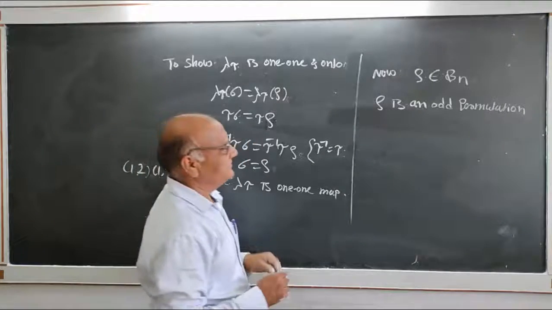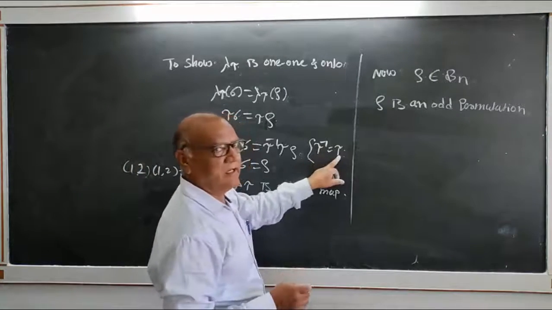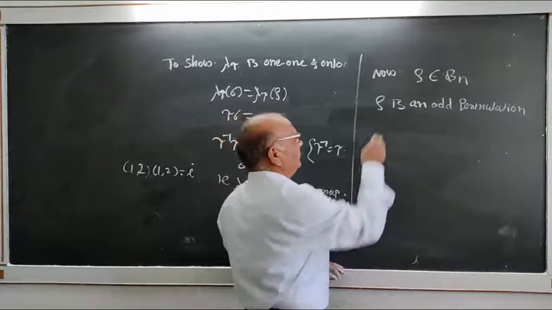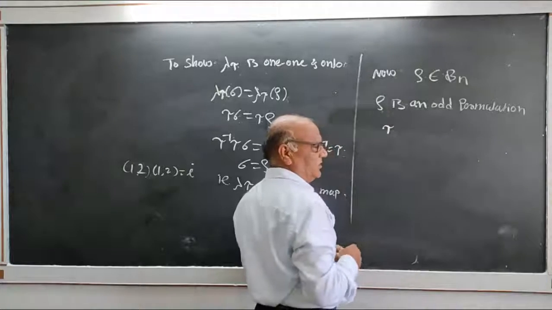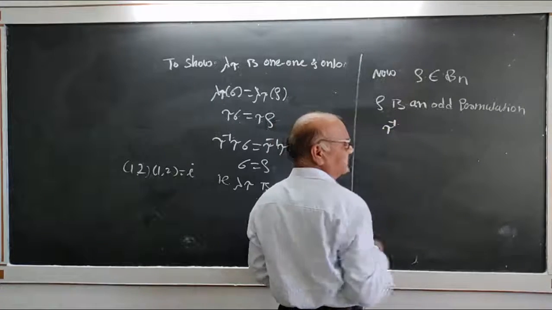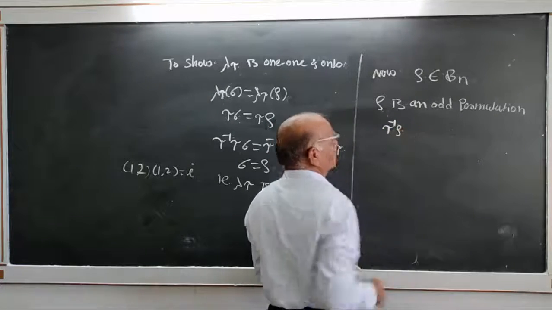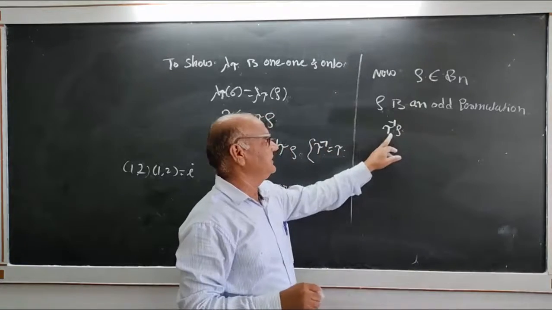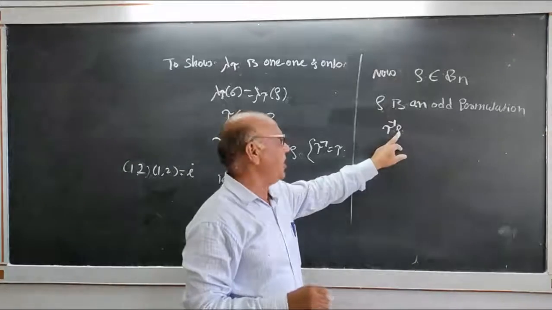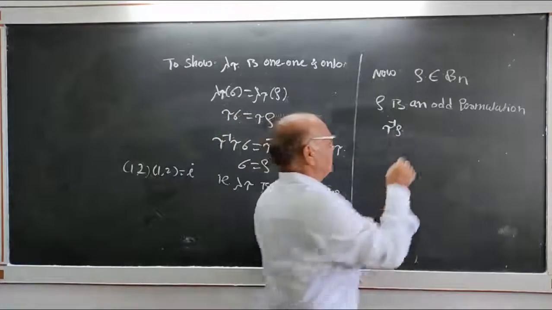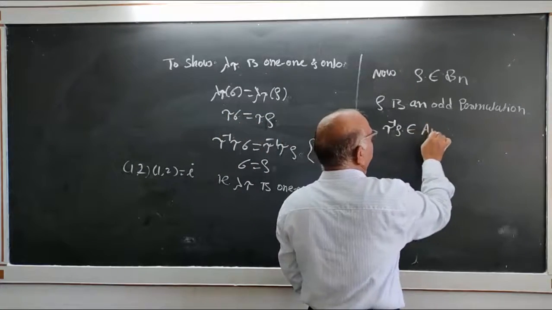Tau inverse is again tau. Now this is an odd permutation. Tau inverse rho is an even permutation, a product of an even number of transpositions, so it belongs to An.